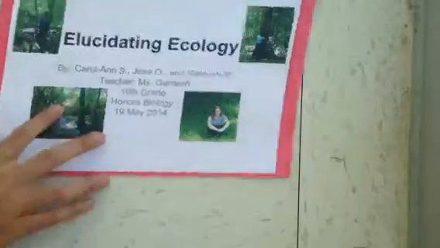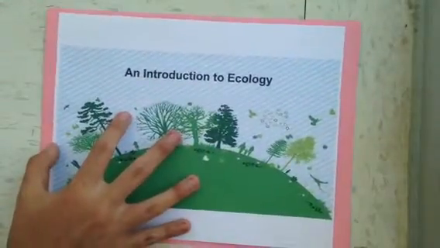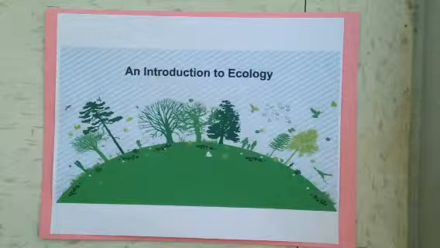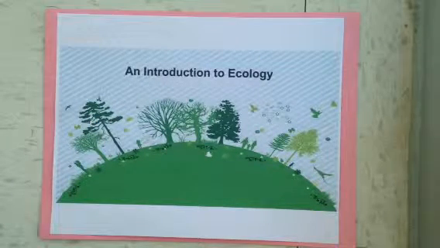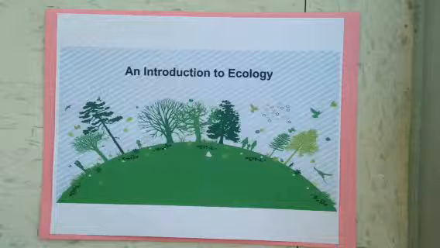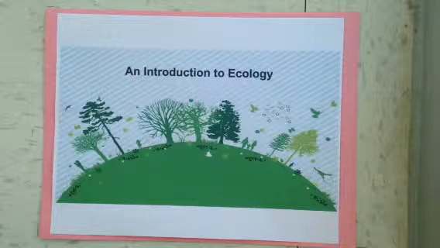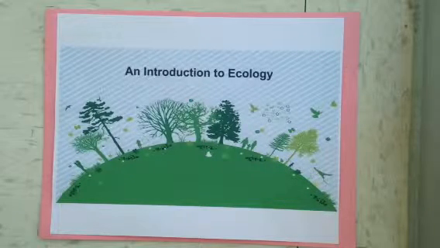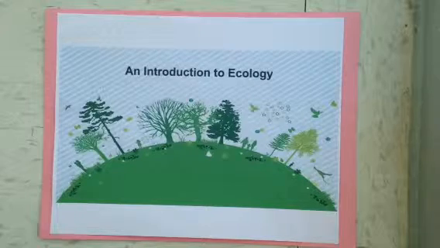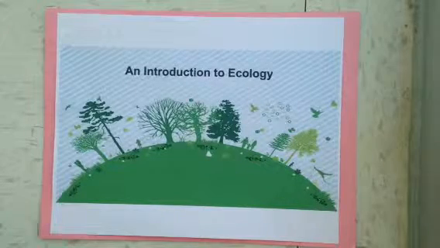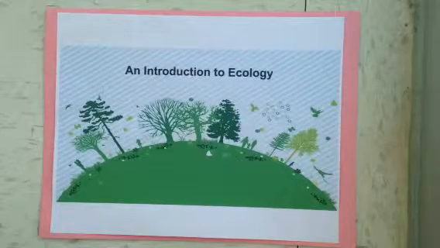Elucidating Ecology. Ecology is the study of our Earth, its relationship with organisms and their environments, and how those relationships affect the planet over time. In nature, every organism plays a key role in their environment, regardless of their size. Where living things or biotic factors are found around the world is determined by the abiotic factors such as the water availability, soil composition, and temperatures unique to each region.